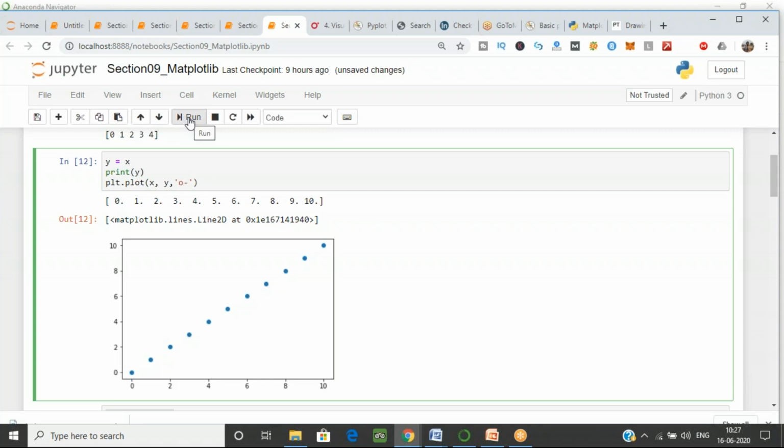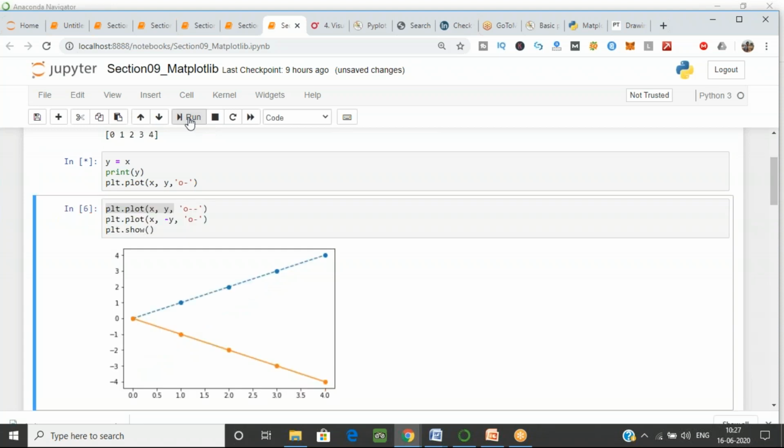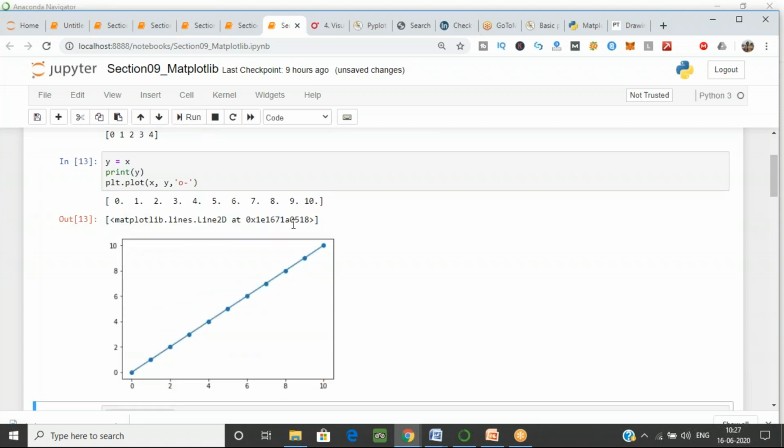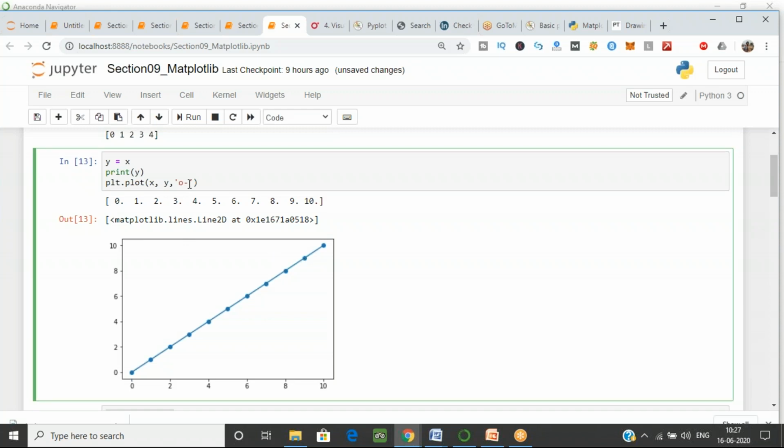So just write a hyphen over there and let's execute that. Yeah. Can you see that we have a straight line, and now the points are also connected. Now I don't want this line. I want the line to be dotted one. For the dotted line, you just have to write a double hyphen.